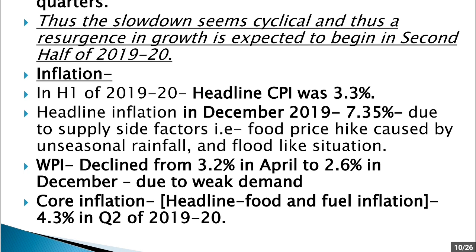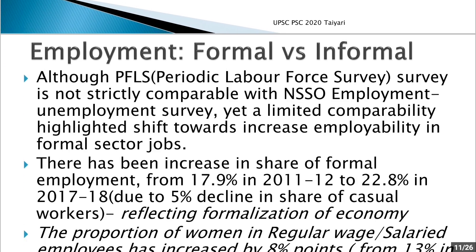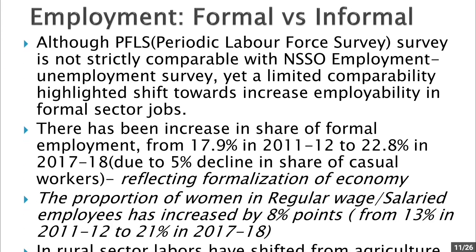Now, WPI, that is the wholesale price index, declined from 3.2% in April 2019 to 2.6% in December 2019. This reduction in the WPI has been because of weak demand. Now core inflation. Core inflation is defined as headline CPI minus the inflation of food and fuel. The core inflation was 4.3% in quarter 2 of 2019-20.